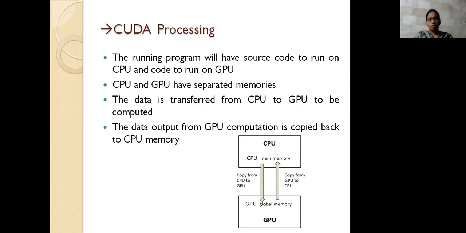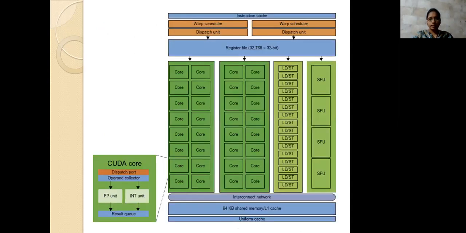So if all the processing is completed, after that there could be the generation of the output. The data output generated by the GPU computation has to be copied back to the CPU memory, because the CPU only will access it. By that, it will accomplish what it is designed for. So this is the representation of your CUDA core, and next the simple GPU representation.